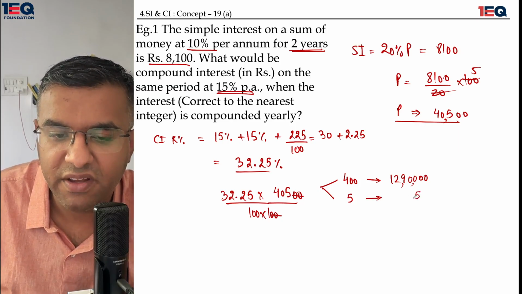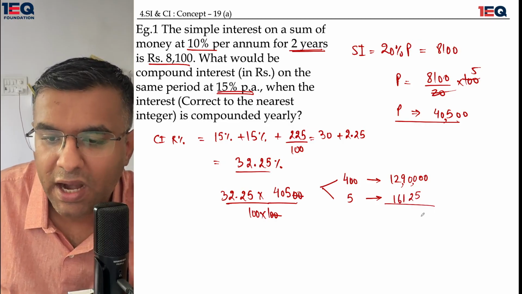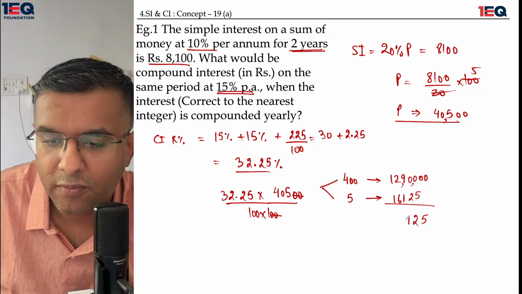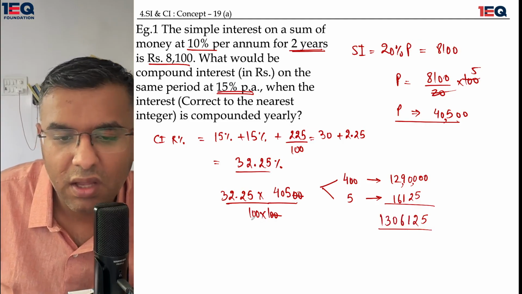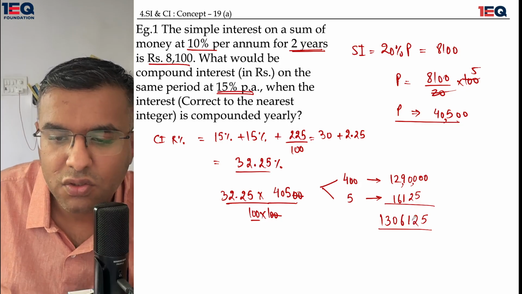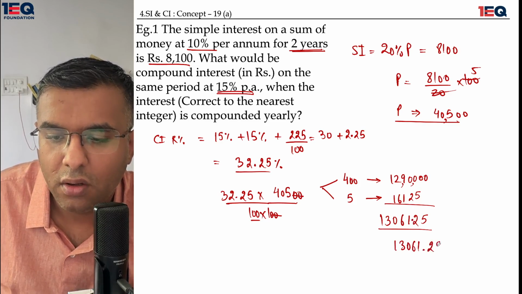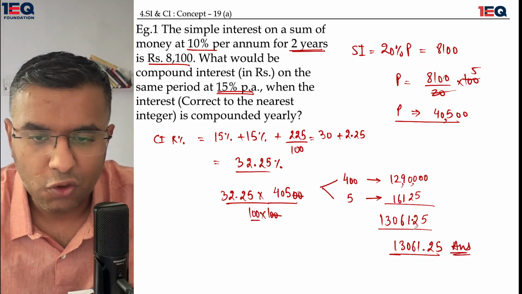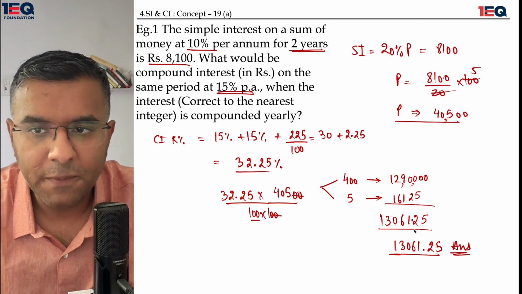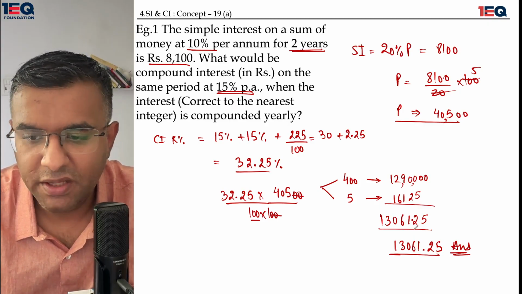5 5s are 25, 5 2s are 10, 12, 5 2s are 10, 11, 5 3s are 15, 16, 1 6, 1 2 5. When I add both of them up, what do I get? 1306125. I also have a component of 100 missing. So 13061.25 is my answer. You can round it off to the nearest integer. You can call it 13061 to be your final answer. Okay, good enough. Let me go ahead.